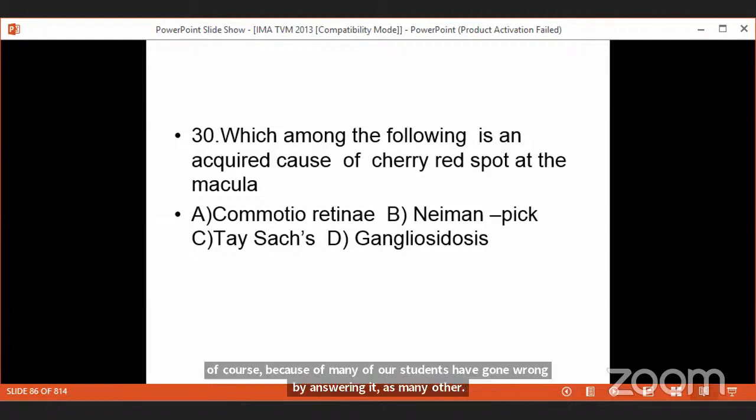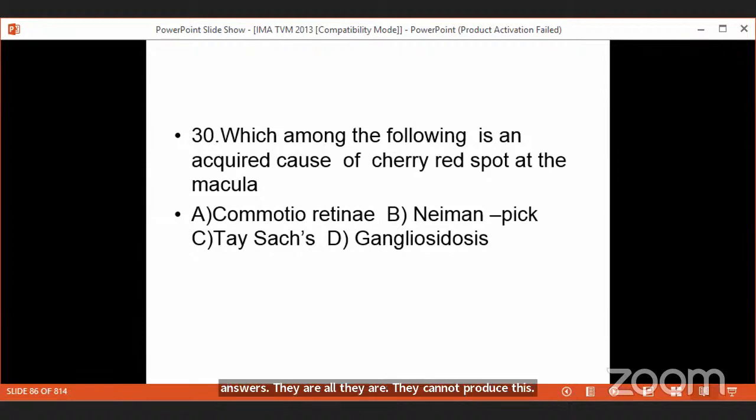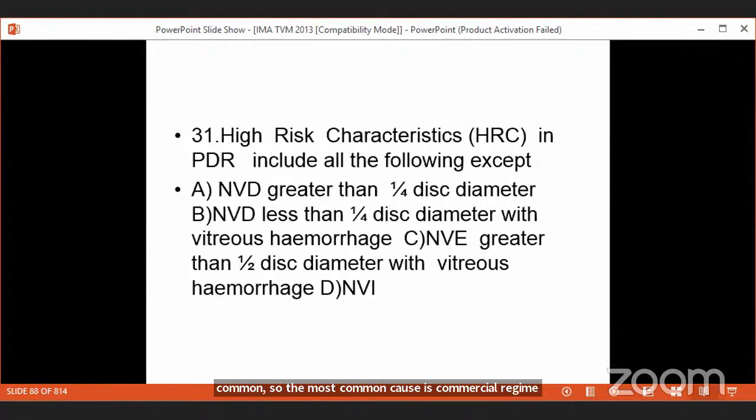They can all produce this, but the problem is they are congenital causes. The most common cause, or the most common acquired cause. If you take all diseases, which is common, trauma is common. So the most common cause is commotio retinae or Berlin's edema, which is the most common cause of blunt injury to the eye. That is the commonest cause of cherry red spot of the macula.